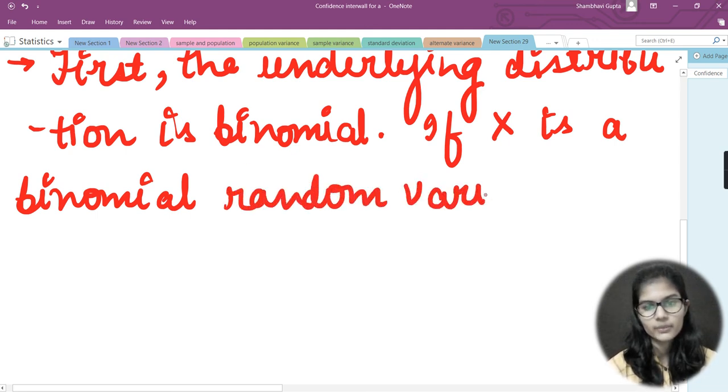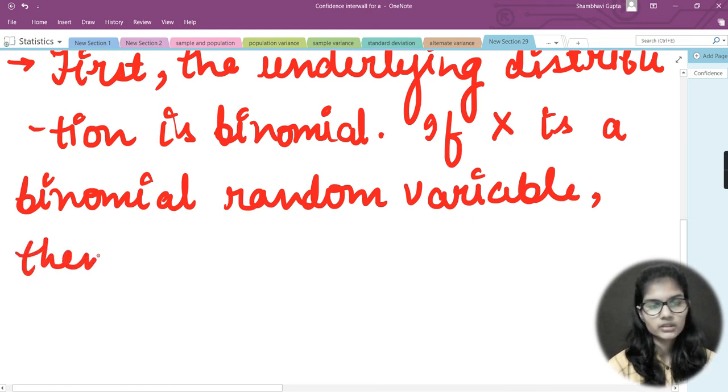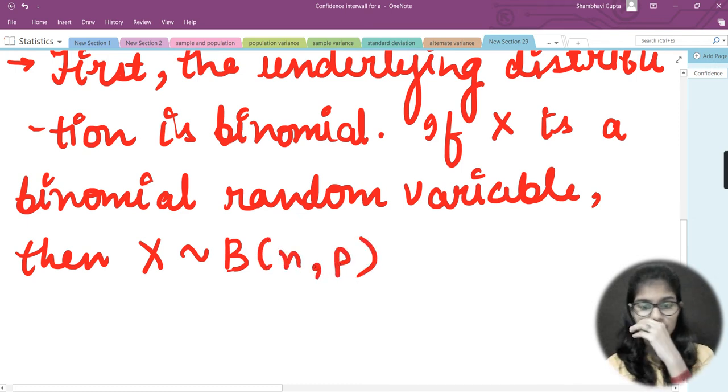Binomial random variable, then basically what we can say from here is what are the things that we can add on, what representation can we give. For that I can write down here that X is approximately equal to capital B, where X is my binomial random variable which I just mentioned, and capital B refers to the binomial. In the bracket it would be n comma p. So n comma p is a particular range. These are the things which you have to keep in mind.